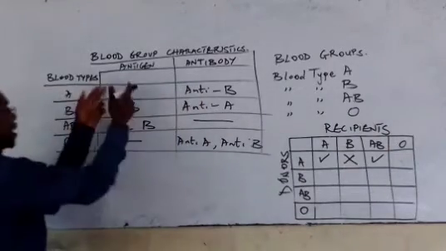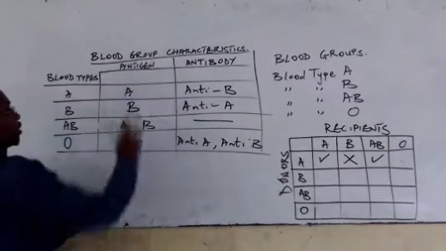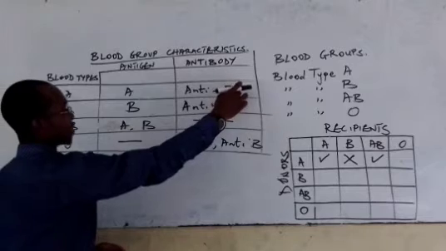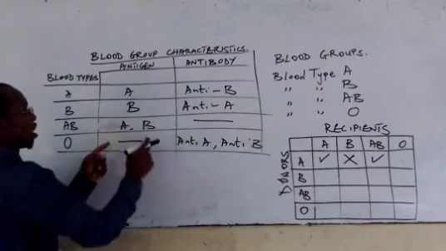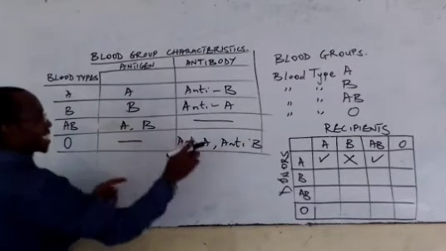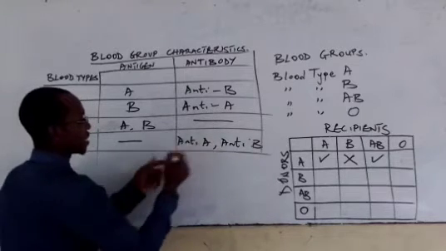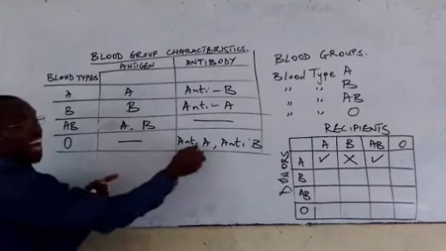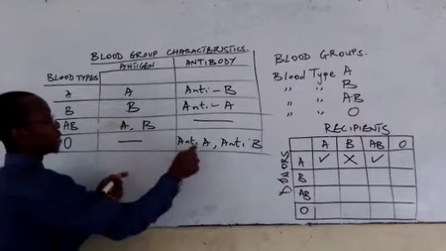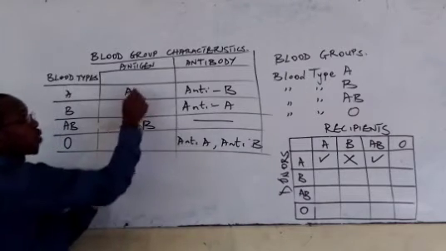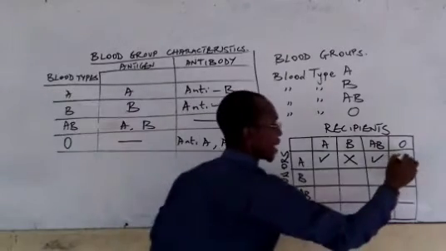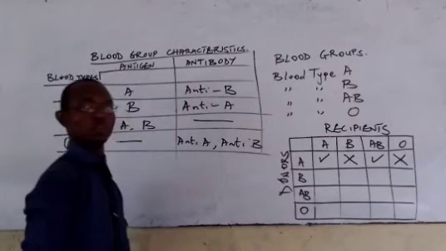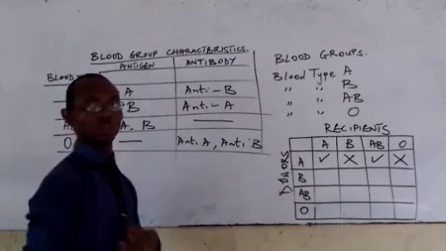Let us see. A has antigen A and anti-B antibody. O does not have any antigen, so it has anti-A and anti-B. Since O blood group has anti-A antibody, that means it is not going to be able to collect blood from A. So that means this is actually not possible. I believe we are getting what we're talking about here.